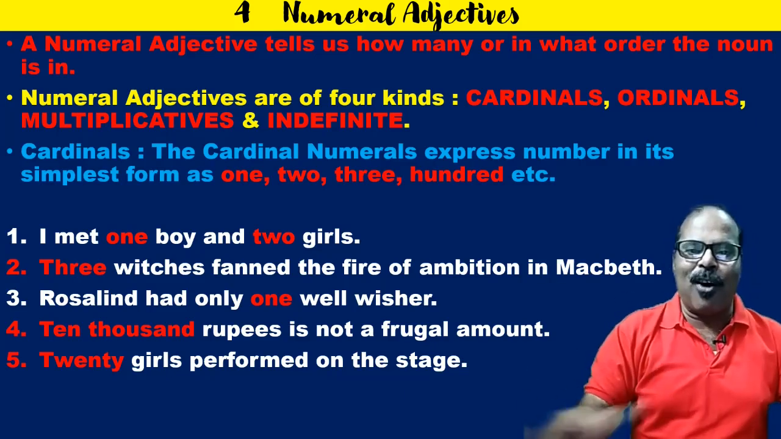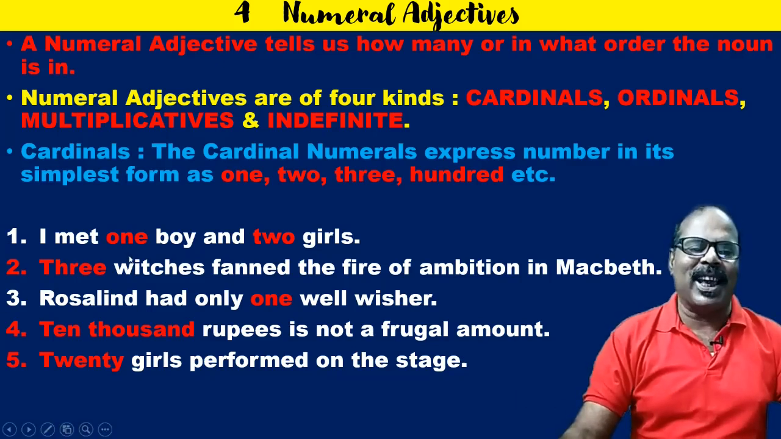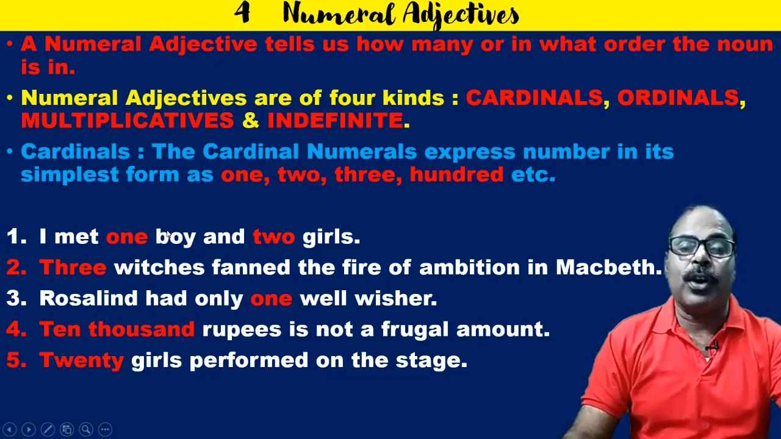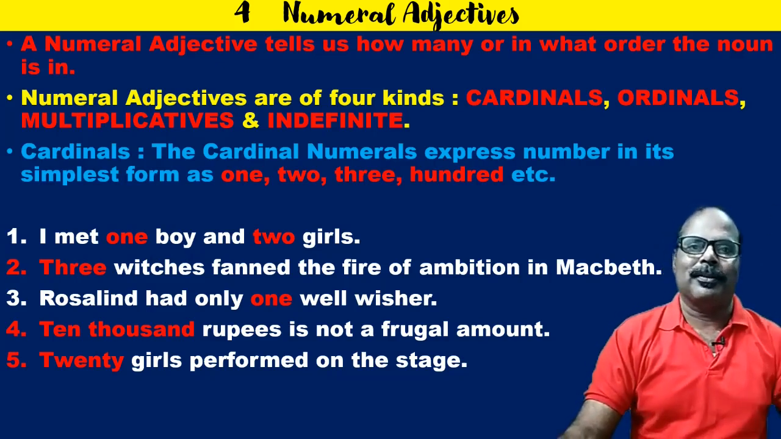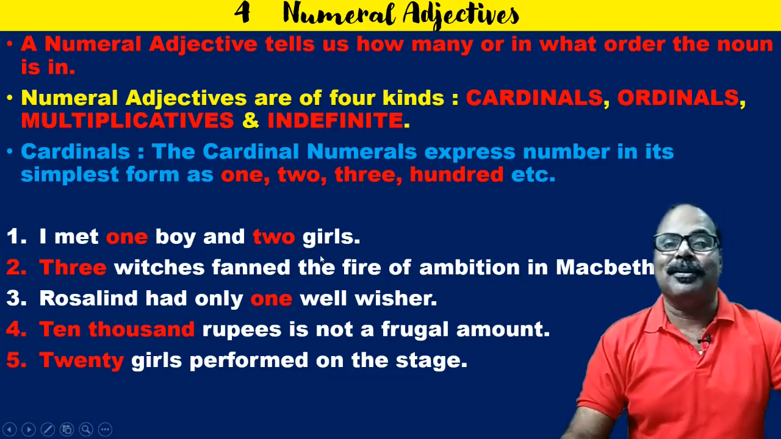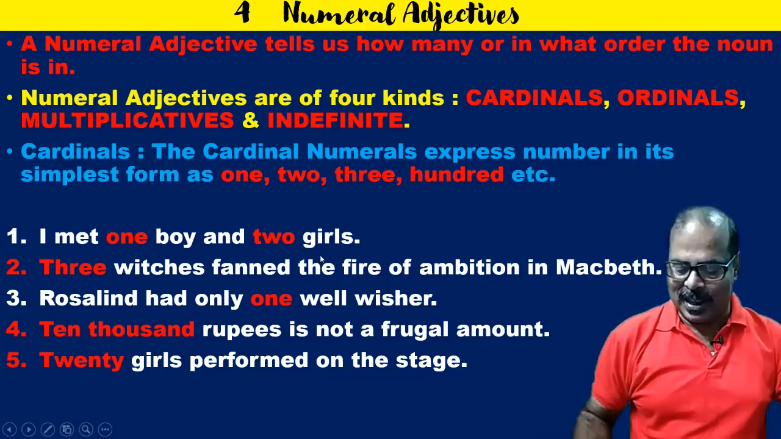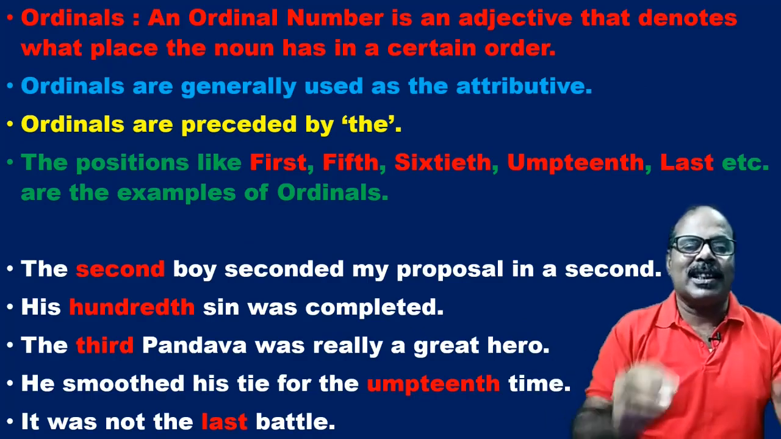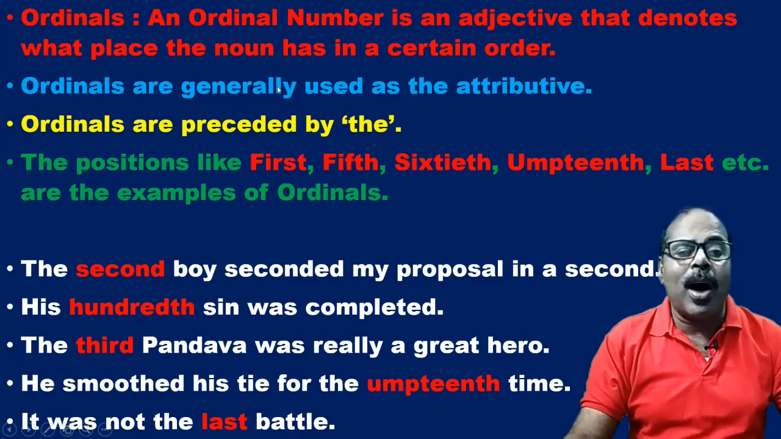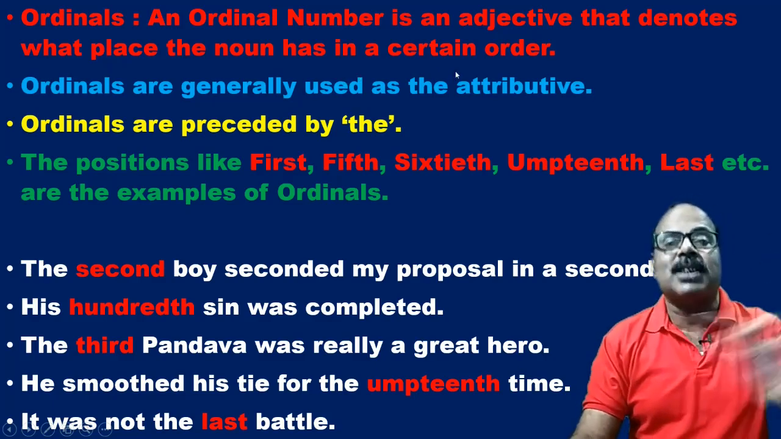So what will be the ordinal? From here we can say, I met one boy. What is the ordinal for one? The first. So I met the first boy and the second girl. They are the ordinals. Let us see. Ordinals: an ordinal number is an adjective that denotes what place the noun has in a certain order.